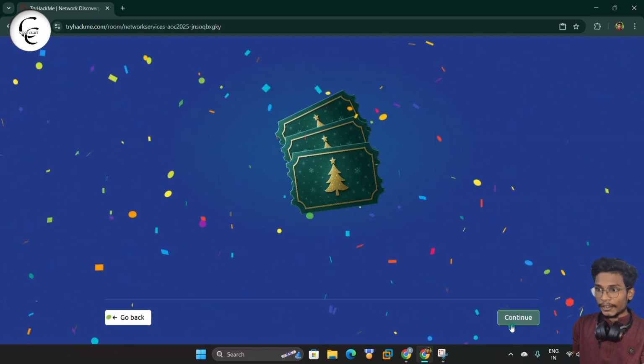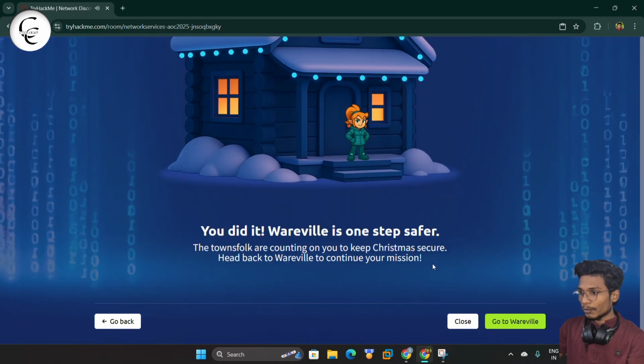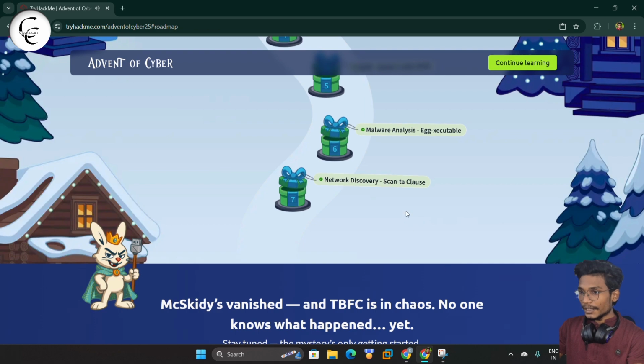So here I got one Advent of Cyber ticket. So I'll give a continue. So from here we can move to Wareville. And guys, here you can see we have successfully completed the network discovery scan tag clause room. So guys, we have successfully completed the day 7 challenge of Advent of Cyber 2025.